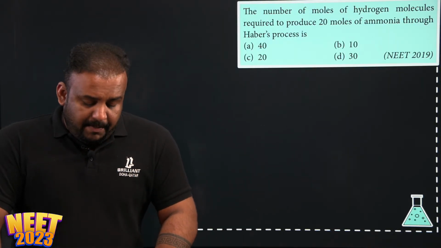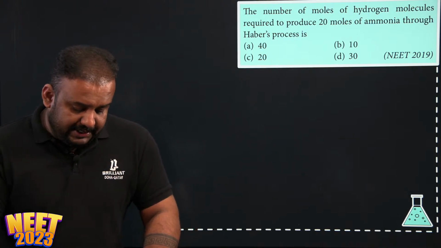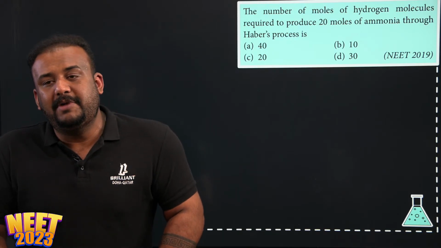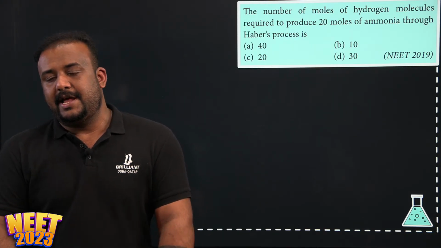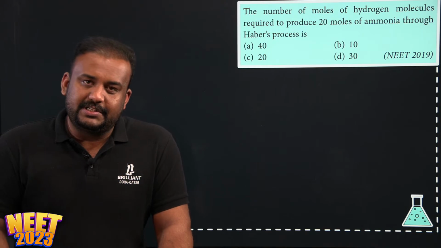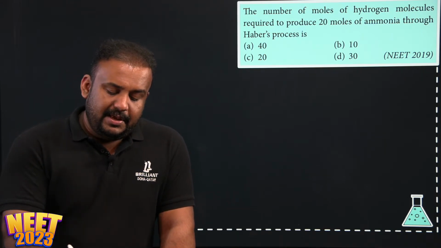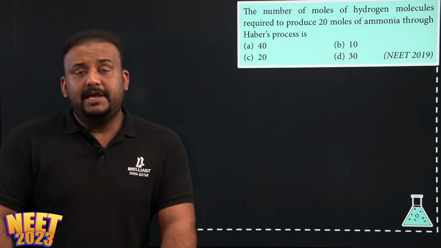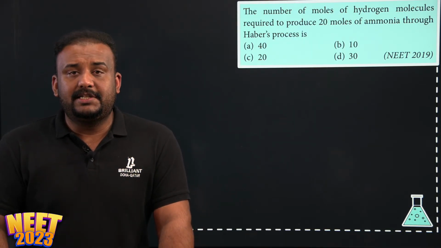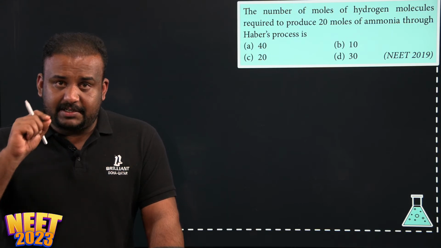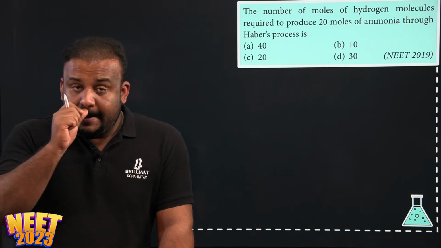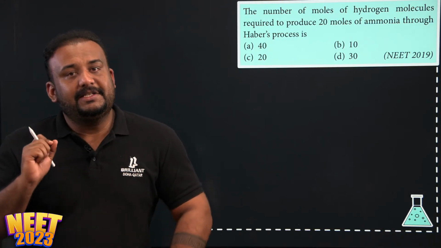Next one. The number of moles of hydrogen molecules required to produce 20 moles of ammonia through Haber's process. What is Haber's process? See, specifically why I put this question is to make you understand a very, very important fact about the NEET examination.